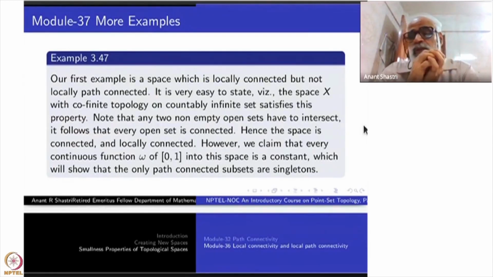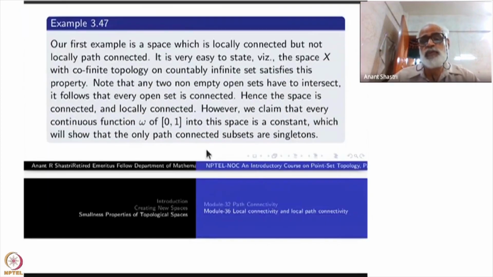So we are going to prove that strongly: the path connected components of this space are singletons. Strongly path disconnected in that sense. So let us see how we prove this one.